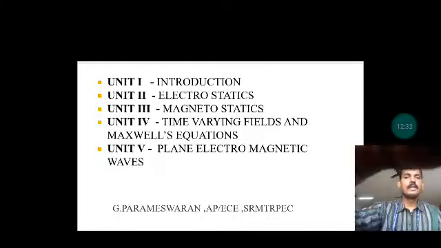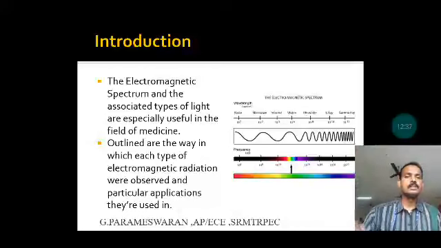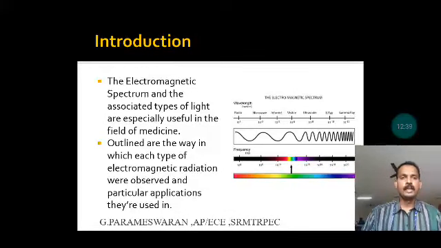So we have the electromagnetic spectrum. The electromagnetic spectrum is a combination of various electromagnetic waves. As I already said, in the electromagnetic spectrum we have various electromagnetic waves, starting from hertz to gigahertz, terahertz.